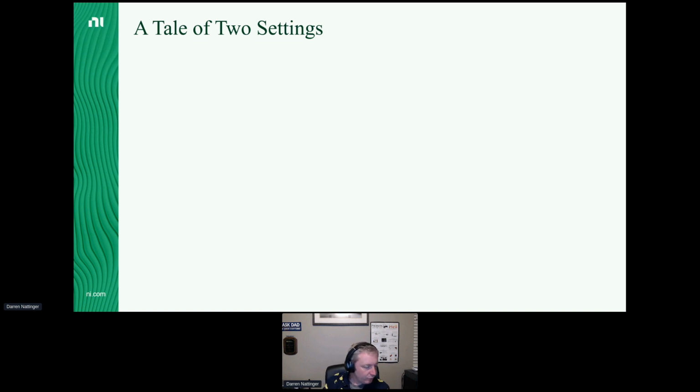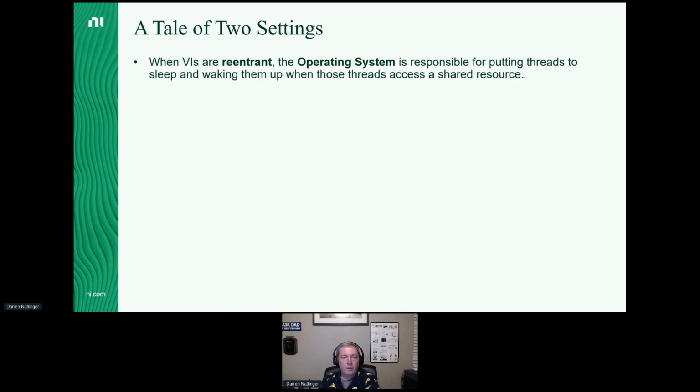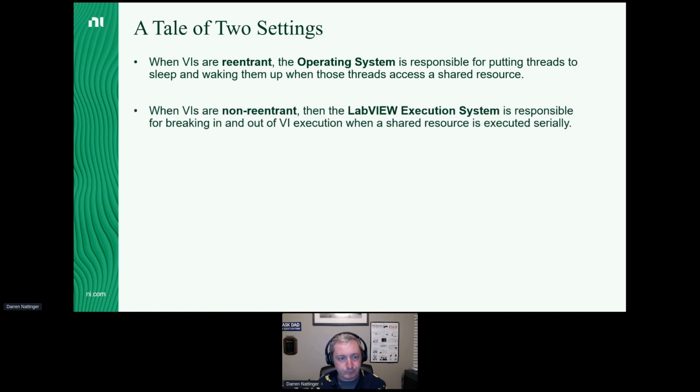This slide, even though we have 3 minutes left, is the most important slide in my presentation, I think. So pay careful attention. Reentrant VIs like actor framework actors or DQMH clonable modules. When a VI is reentrant, your operating system is responsible for taking those threads, putting them to sleep and waking them up whenever threads access a shared resource. Remember, with our customer scenario here, the DAC driver had some sort of shared resource we hadn't identified yet, okay? So the OS is taking a thread, putting it to sleep, waking up another thread, then re-waking up that previous thread. OS is responsible for that.